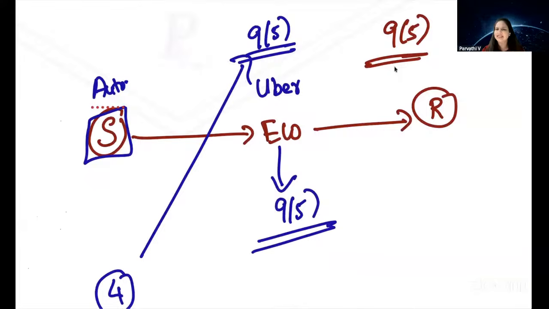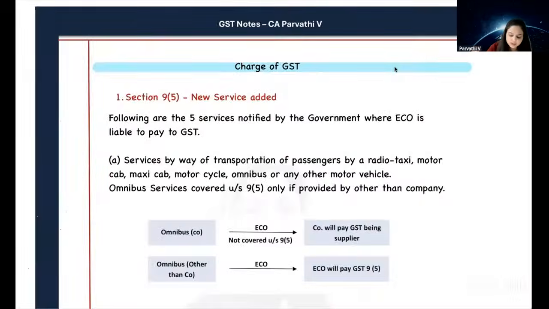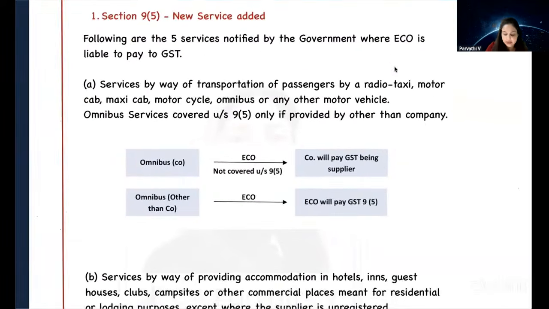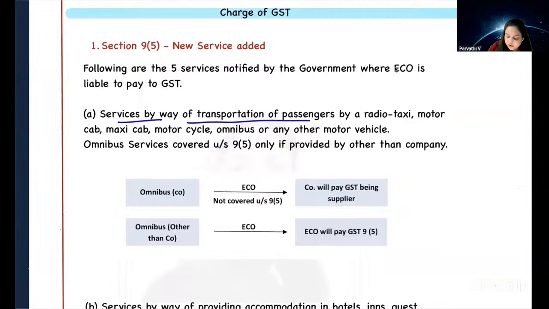4 services, okay? Is that an amendment? No, we already had 4 services which are covered under 9-5. Let's look at those 4 services. What were they? That was already there. The first one was services by way of transportation of passengers by road through an e-commerce operator. In that case, the e-commerce operator is liable to pay GST.